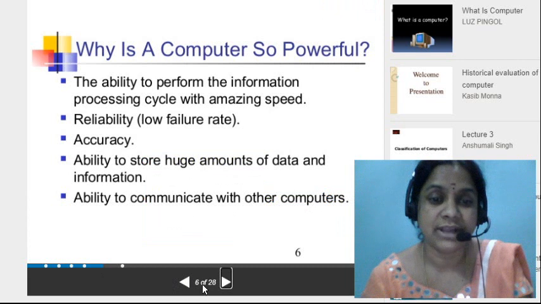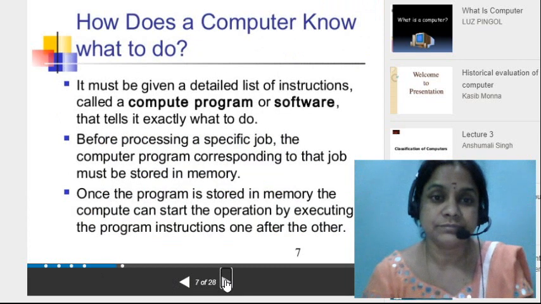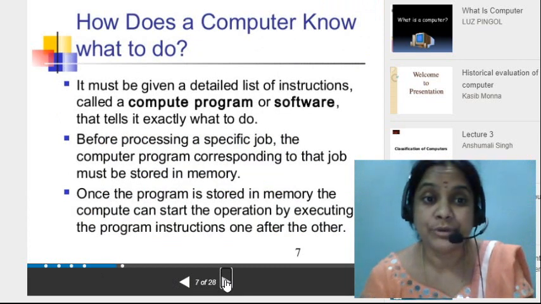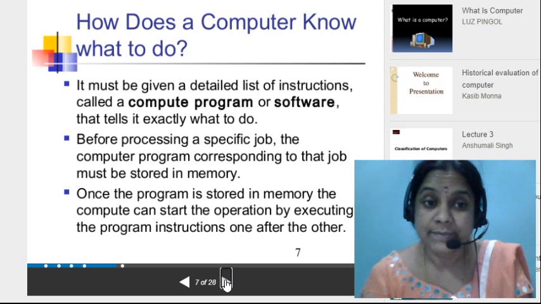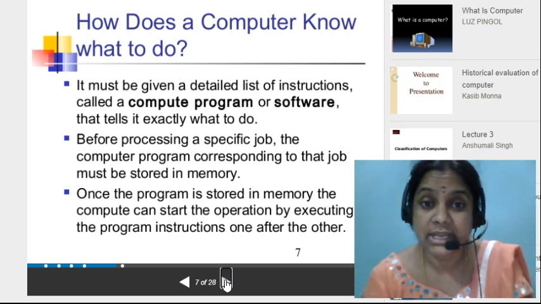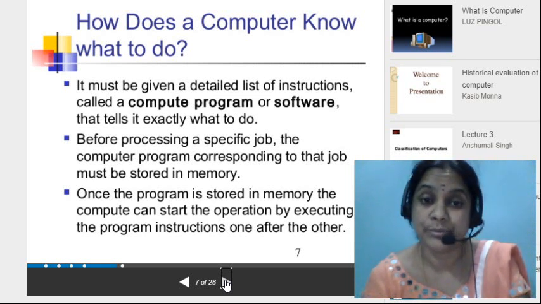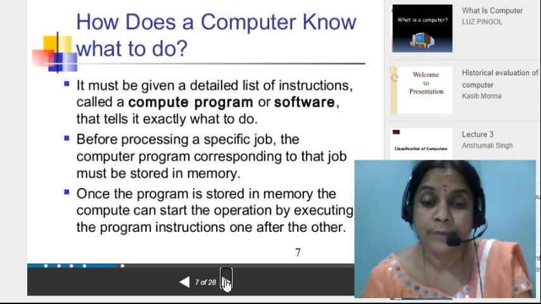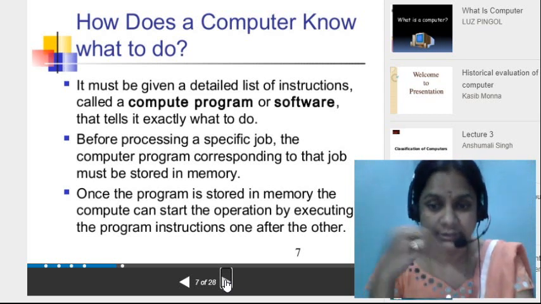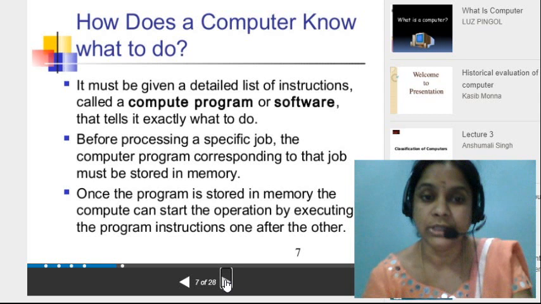And the next we are going to learn here: how does a computer know what to do? We must give a detailed list of instructions, which is called a computer program. That means whatever type of job we assign, the computer is going to do that job.